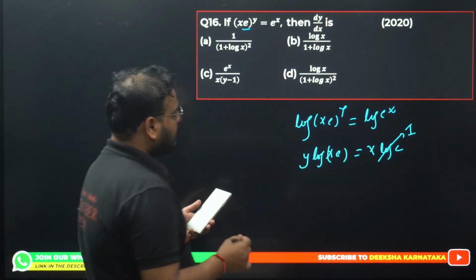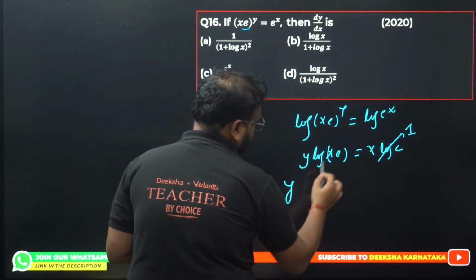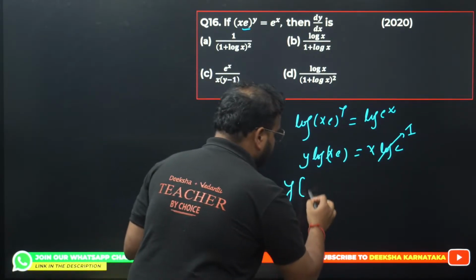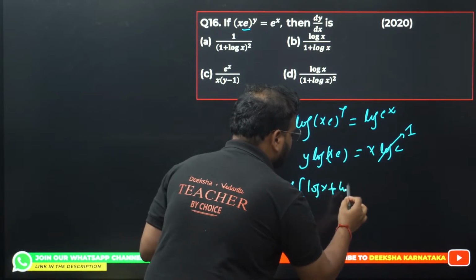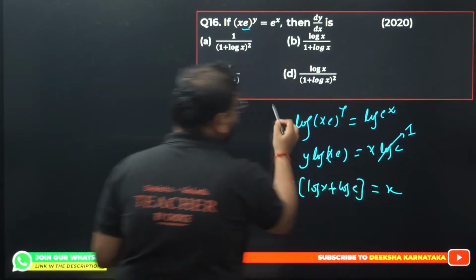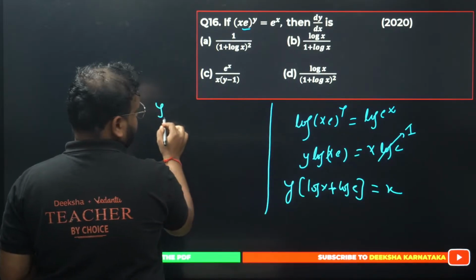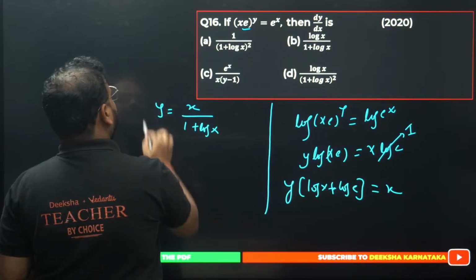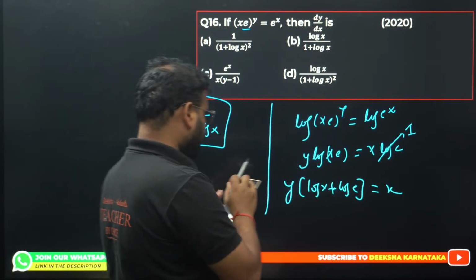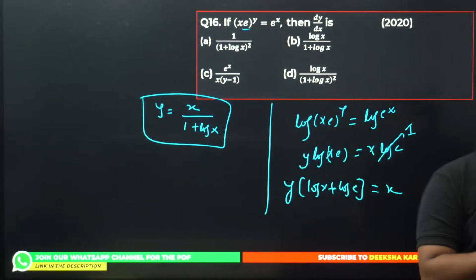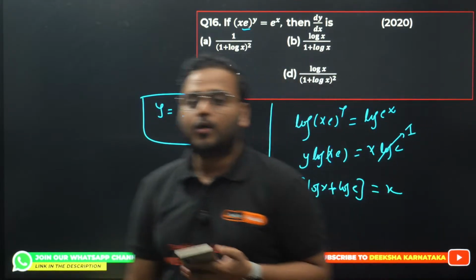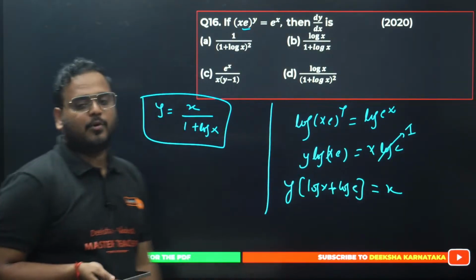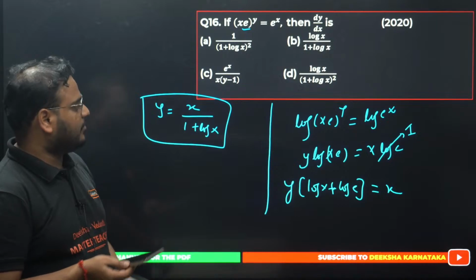So this will become what? We can apply the product rule over here. The formula for the log of a product becomes log of x plus log of e. This will be simply equal to x. Continue from here. I get y equals x upon 1 plus log of x. Differentiate, get the answer from here. I've done a question like this just now in the live session, so I hope all of you can solve from here. Log e is nothing but 1. You can bring this whole thing over here. It becomes x upon 1 plus log x. Give me the answer for the derivative of this.